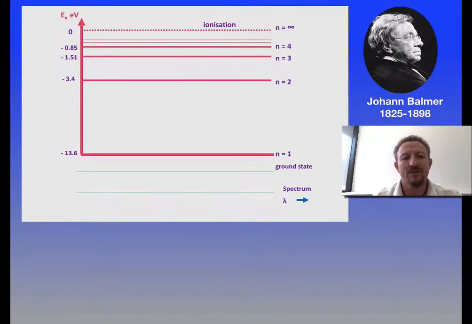Now, what we've got here is a diagram showing the energy states that we've got for hydrogen. You can see the ground state is down the bottom, and then on the right hand side we've got the different types of shell orbitals, and they're labeled n equals 1, n equals 2, 3, 4, until we eventually reach infinity. On the left hand side, we can see the amount of energy that is required to energize the electron and move it from one shell to the next.